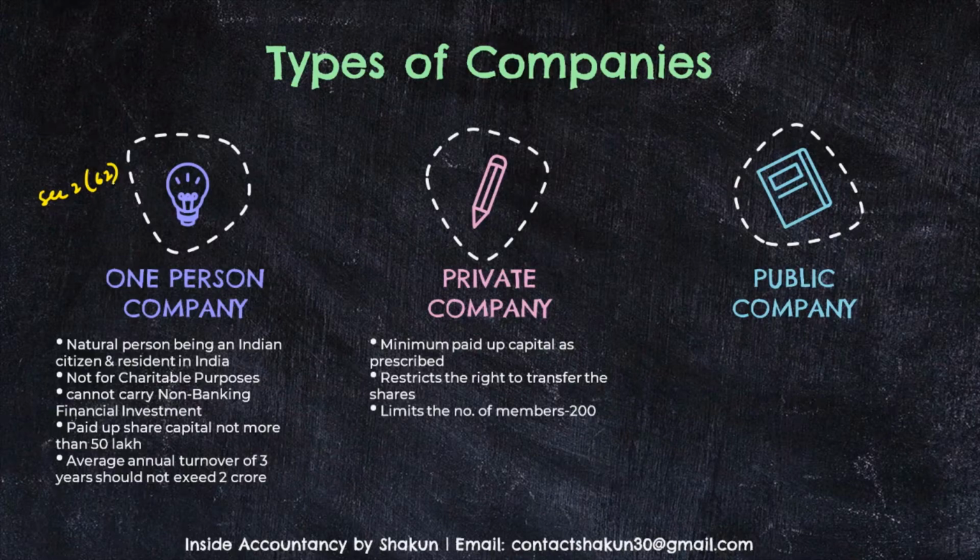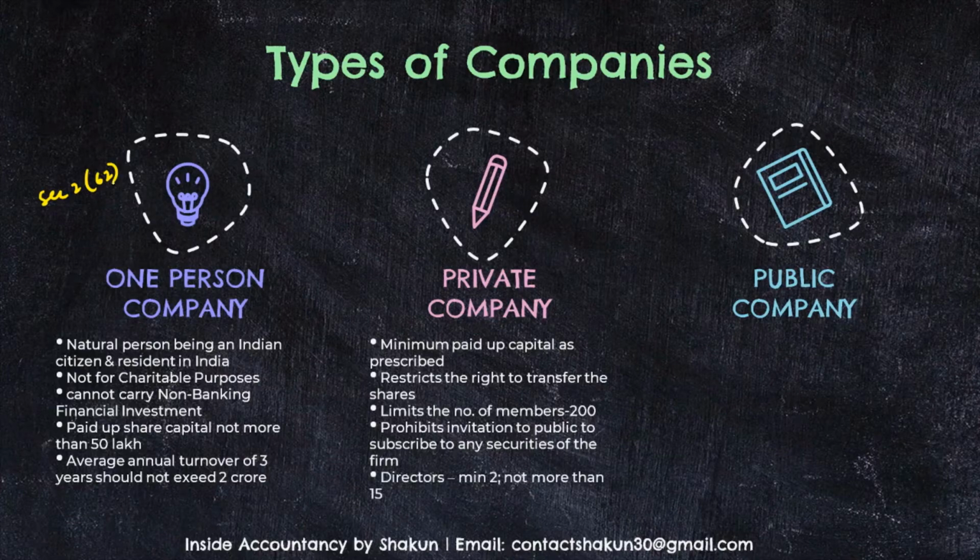It excludes the present and the past employees of a company, so the number of members can be 200. And if we talk about the invitation to the public to subscribe, it prohibits that. So a private company prohibits any invitation to the public to subscribe for any of the securities in form of shares, investments, etc. of the firm. And if we talk about the directors, at least two directors, and not more than 15 directors. And it should always end with the words private limited. If it ends with that, then we say it's a private company.